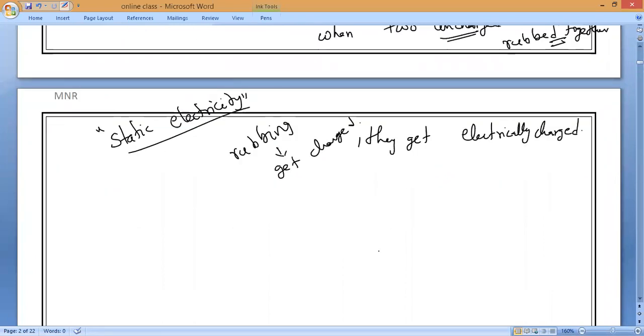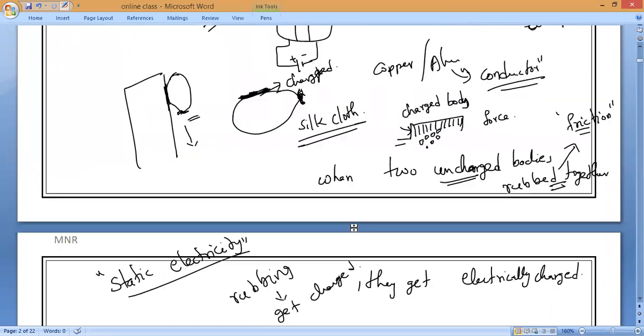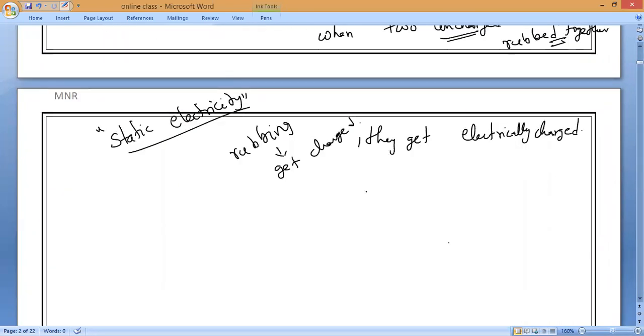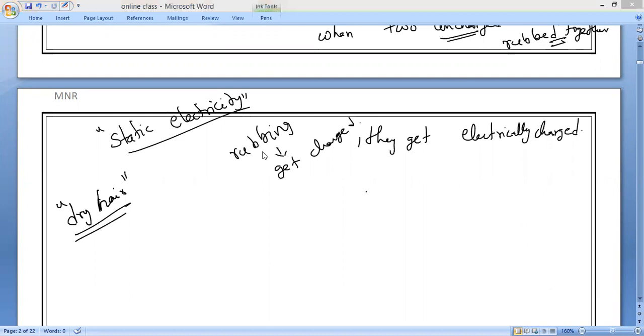Now, I want to ask you one general question. Let me see how many of you will answer. Always we are saying, from class 8th, class 9th, again I am saying, rub the comb with dry hair. Why can't we go with oily hair? Anyone can tell? Let me see who. Why do we need to rub only with dry hair? Mr. Kaushik, Harish, Gokul, Mr. Noor, any one of you? Why do we need to rub with dry hair always? Why can't we rub with oily hair? Mr. Sanjay Khanna?